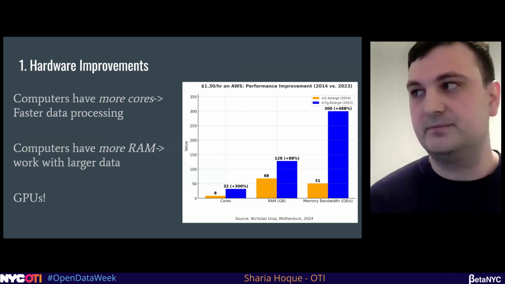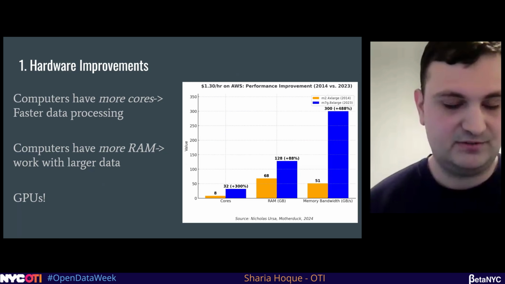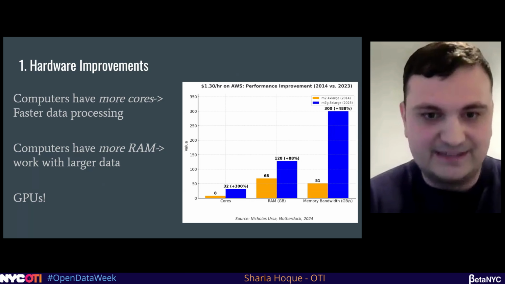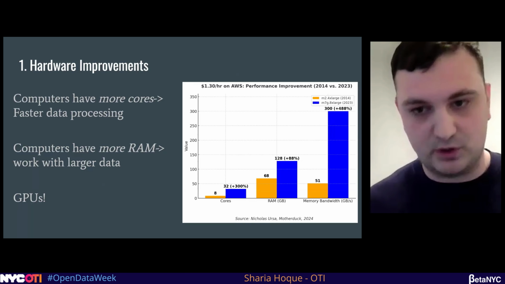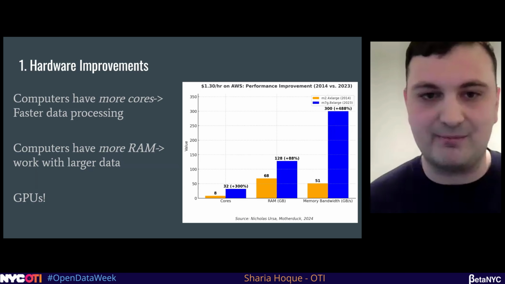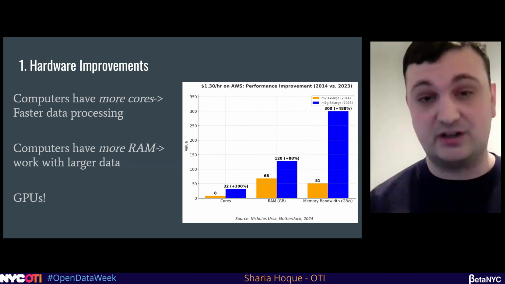So a little more detail. This is a chart I got from another DuckDB founder who did a presentation, and I reworked it. So thanks to him. Basically, over the last decade, computers have been naturally adding more cores, which allow you to have more processing power. The more cores your computer has, the faster it can process data. Back when Pandas was first created, single core laptops were very common. Now, so many commodity laptops have 8 cores, 16 cores. They can chunk a lot of data.